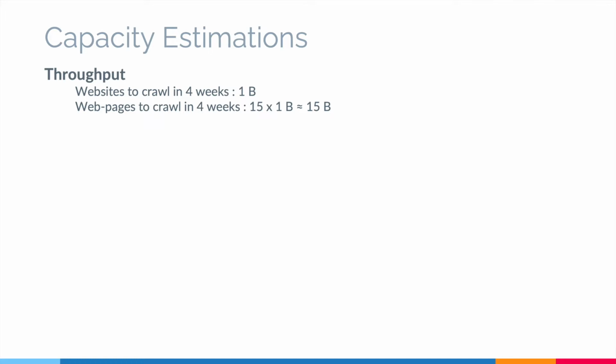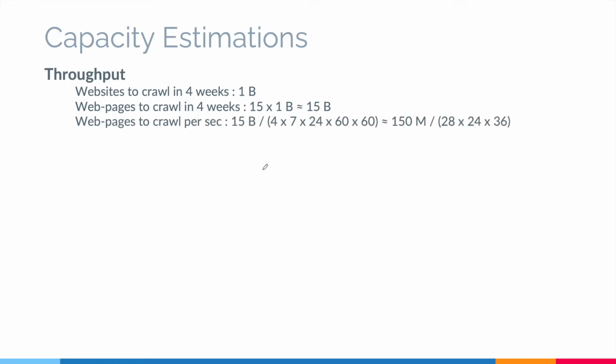Since we check the throughput in terms of per second query, we will convert this number to per second crawls that we need to handle. So 15 billion divided by 4 weeks, 1 week has 7 days, 1 day has 24 hours, 1 hour has 60 minutes, and 1 minute has 60 seconds. This gives us the load we need to handle at every second. 4 into 7 would be 28. Let's keep the 24 for now. 6 and 6 would be 36, and we have 2 zeros. So we cancel these 2 zeros from a billion, and we will have 150 million here.